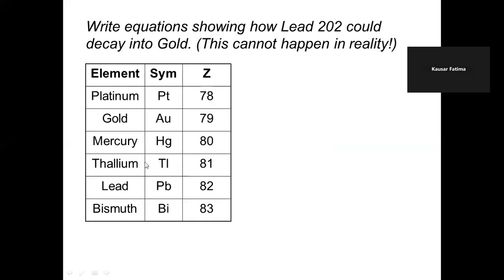So here we have some elements, their symbols, and there are some equations which will show alpha, beta, and gamma decay, but these are examples, and this may not happen in reality. Okay, so this is just to teach you about the equations which are formed due to alpha, beta, or gamma decay.